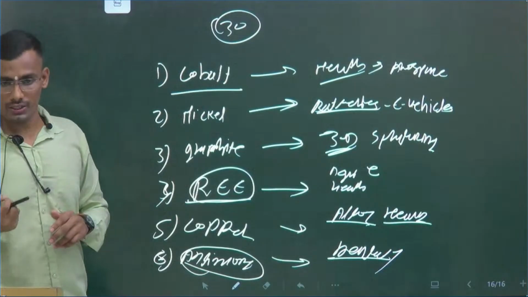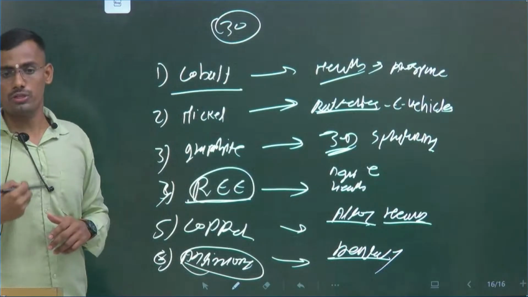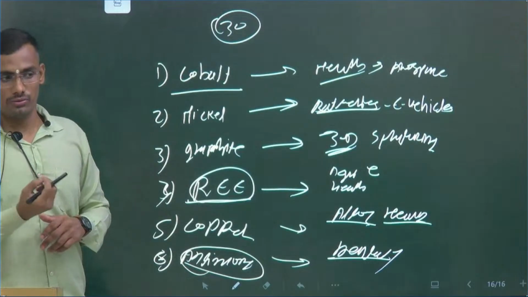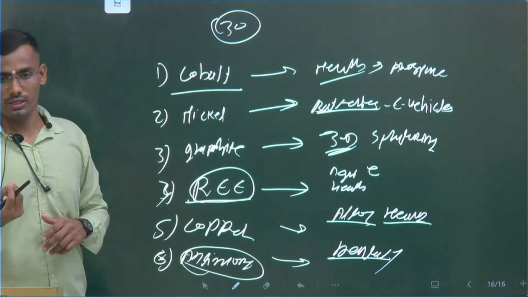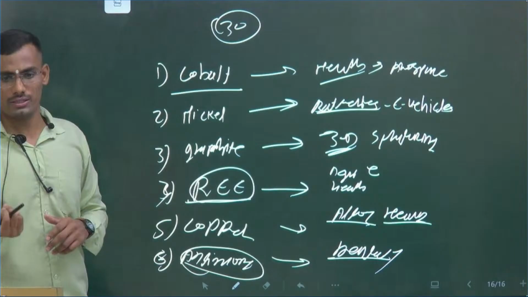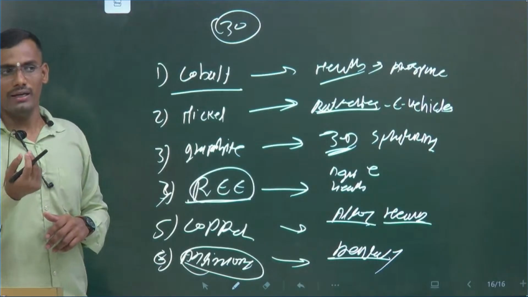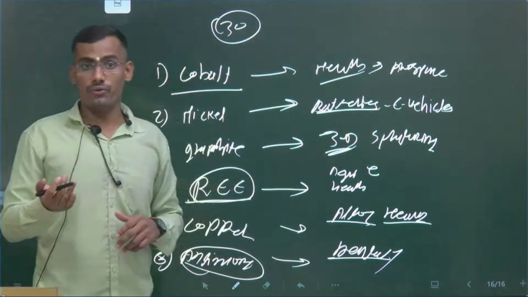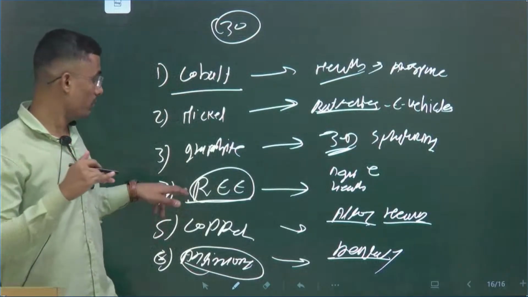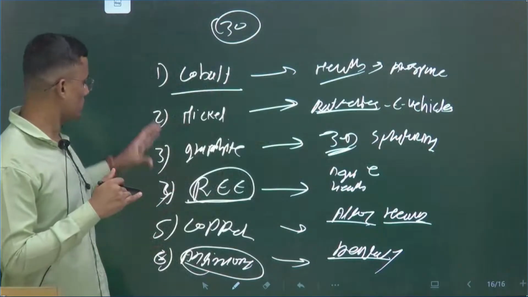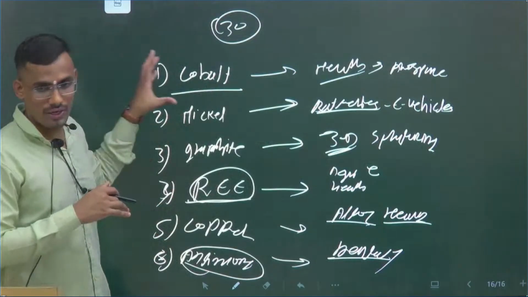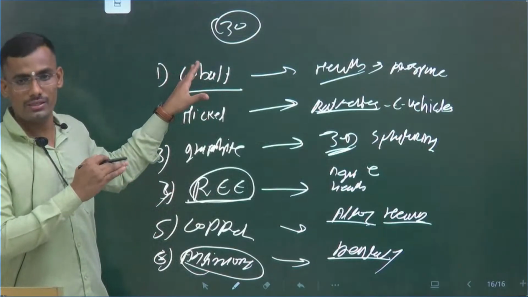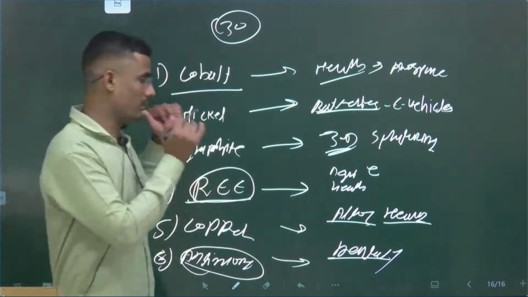If you get 1 extra mark, your rank will be boosted like anything. There was one candidate who scored 297, just 2 marks less than his friend, and his rank jumped 50 places. So this is the approach we can implement, showing the significance through the applications of the critical minerals.